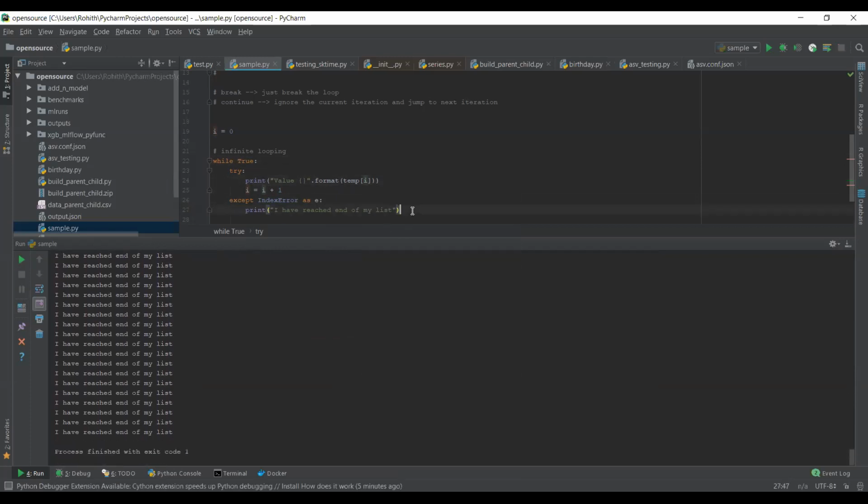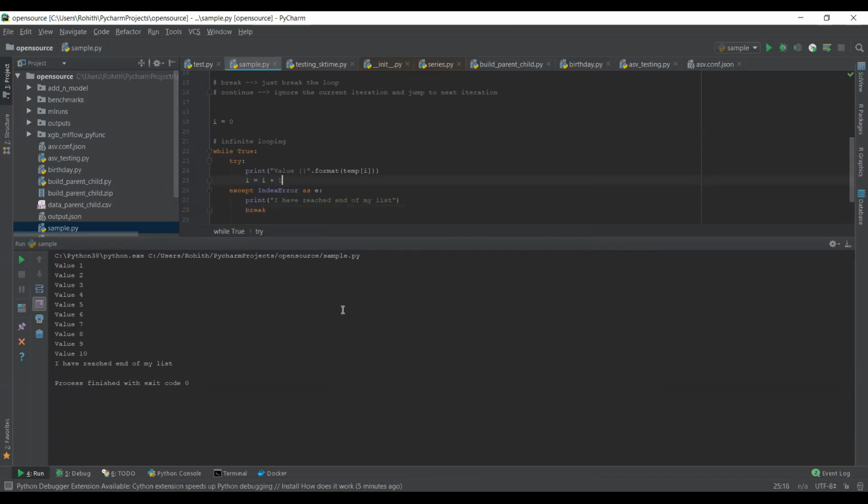Okay, wait a minute. So what's happening? Previously, it threw an error because we reached the end of the loop and we do not know where to go. It simply broke the application execution.